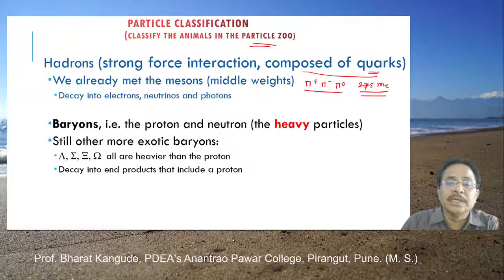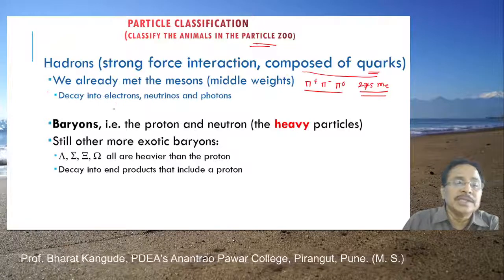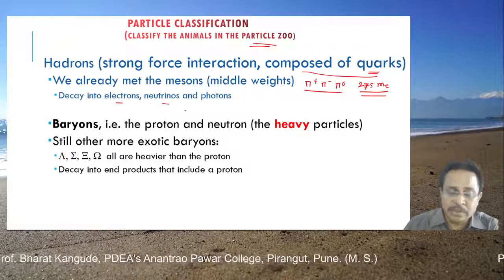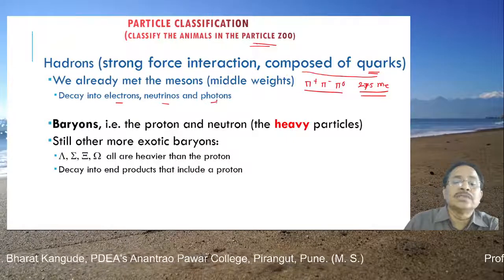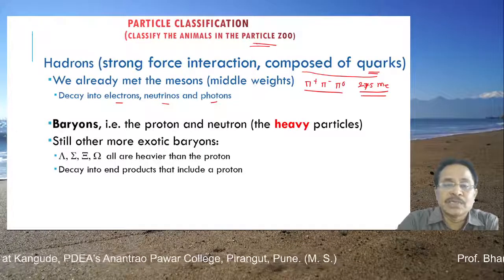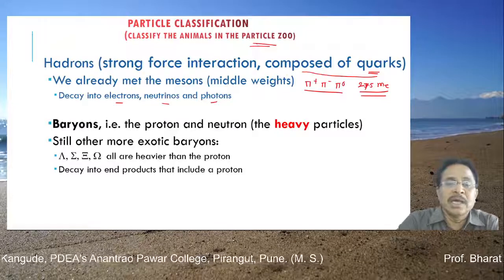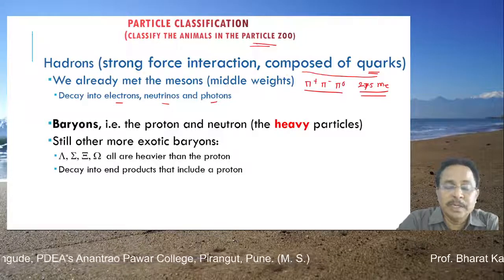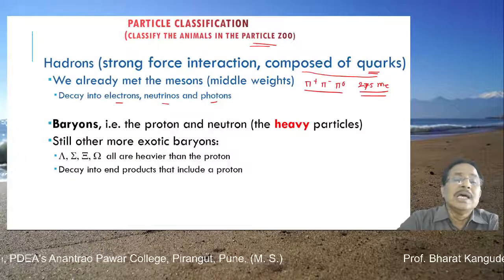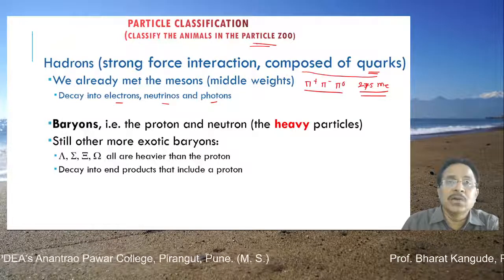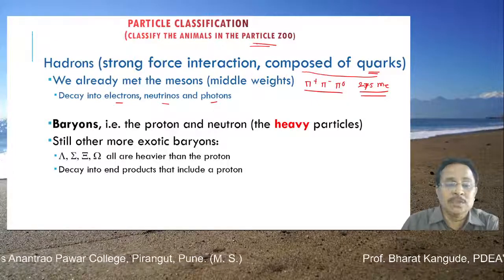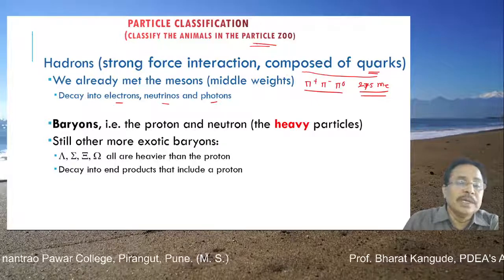They undergo certain decay, and after decay these particles decay into electrons, neutrinos, another variety of elementary particles which we have not introduced till now, and certain photons. So this hadron group has these characteristics: strong force interaction, they are composed of quarks, and they have masses from about 270 times the mass of the electron to very large particles like protons and neutrons. All these particles are unstable, they undergo certain interactions, and they produce electrons, neutrinos, photons, and so many things. Out of that, two more groups can be made within the hadrons.